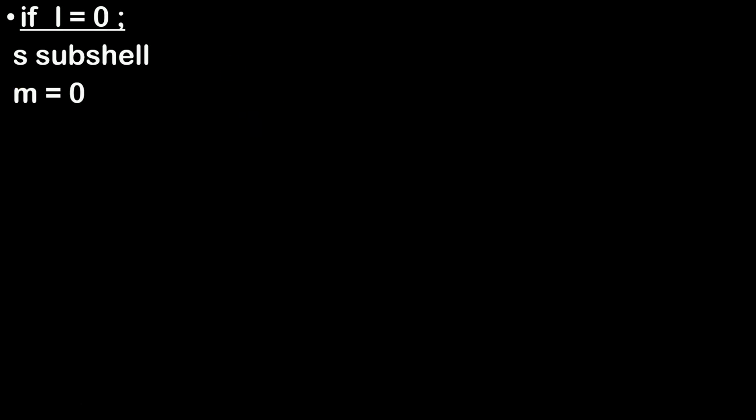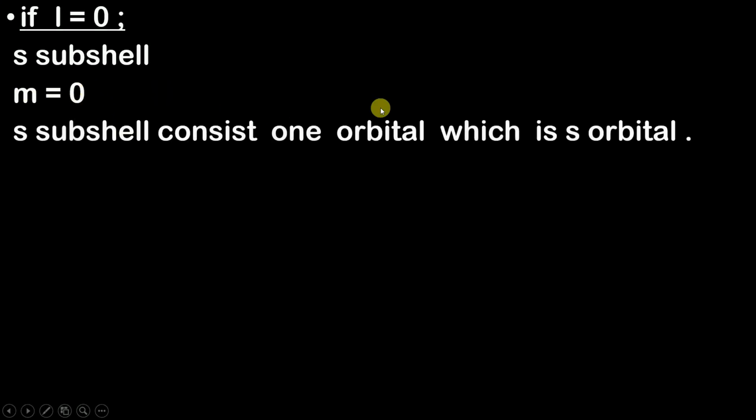Since the value of m is equal to 0, how many values does m have? m has only one value, that is 0. Since m has only one value, the S subshell will consist of only one orbital, and that is your S orbital.